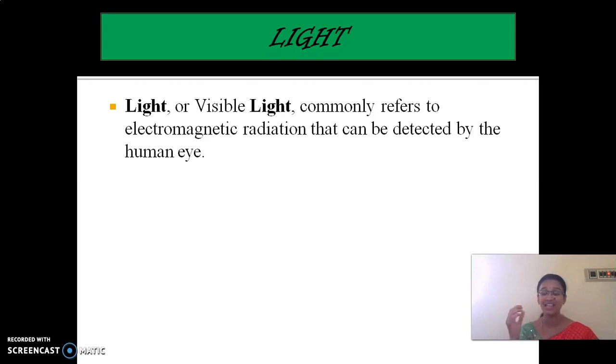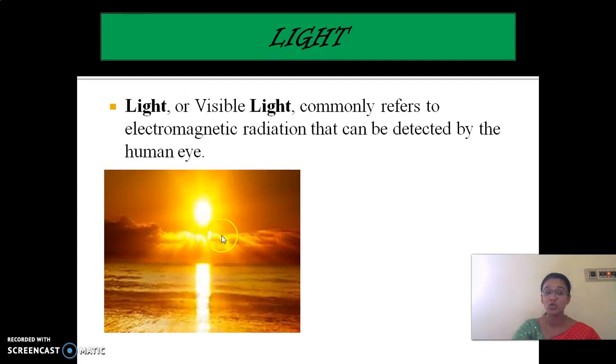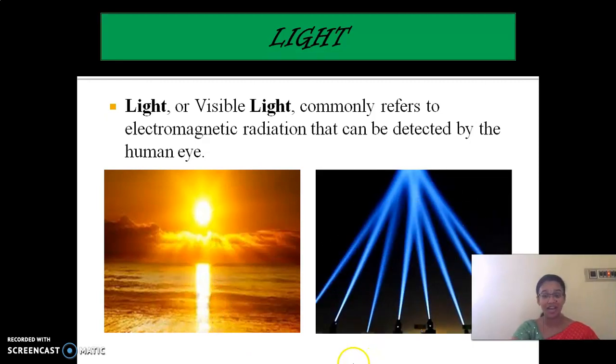We have seen the 7 different types of EM waves: radio waves, microwaves, UV, visible, X-ray and gamma rays. Yes or no? So which is the natural source of light? Sun. Sun is the natural source of light, and we have artificial sources of light also.